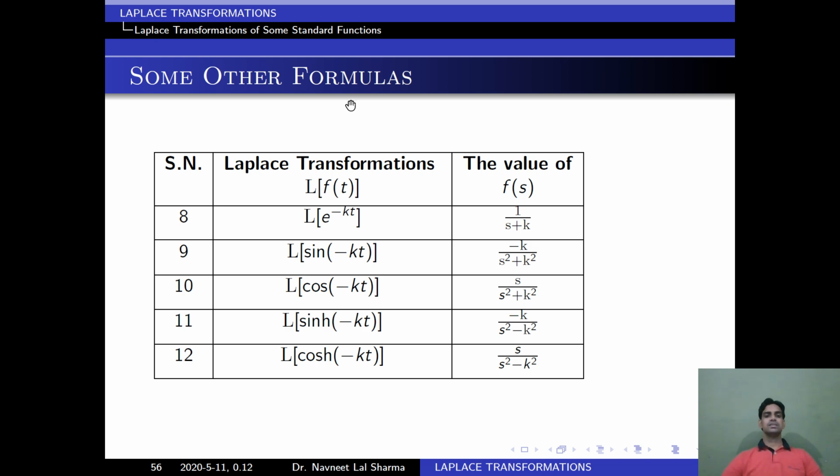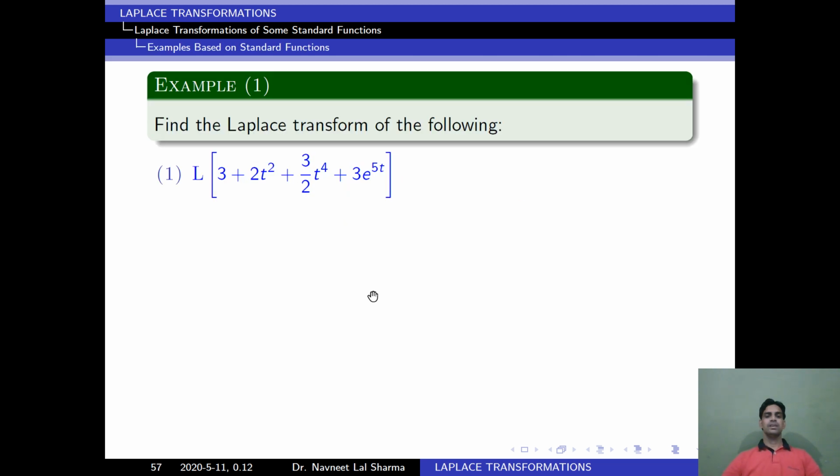Now some other formulas of Laplace transformation. If we replace k by minus k, then Laplace of e to the power minus kt is equal to 1 upon s plus k. Similarly, we can find other formulas: Laplace of sin minus kt, Laplace of cos minus kt. Now we will solve questions based on this.